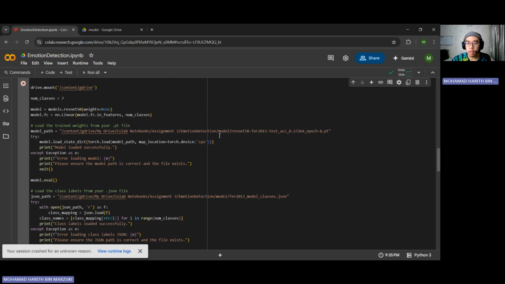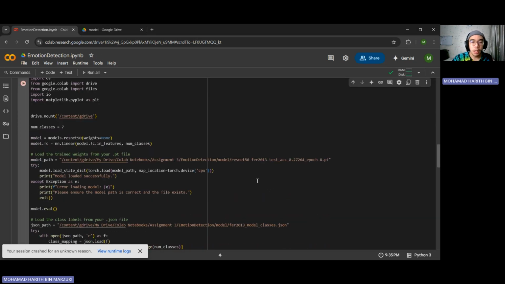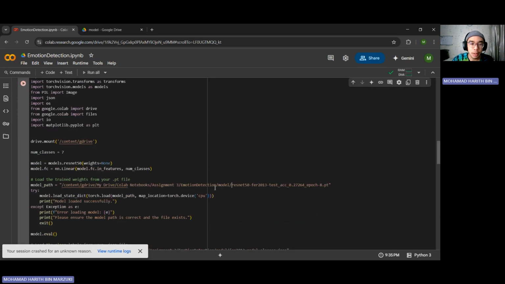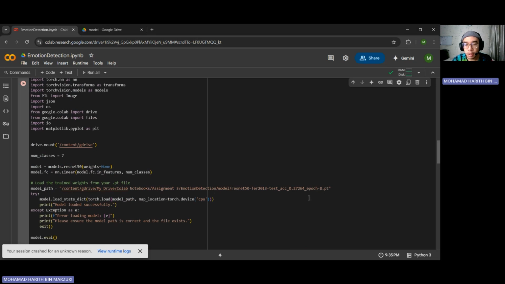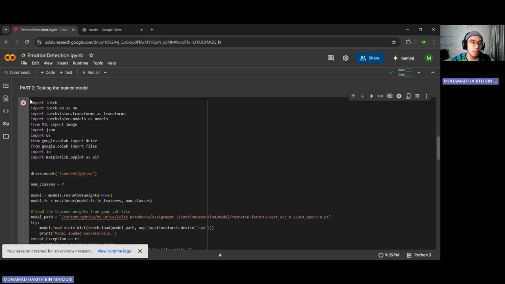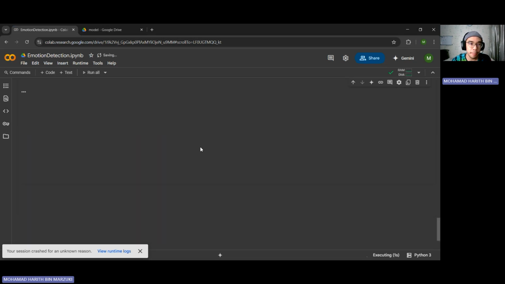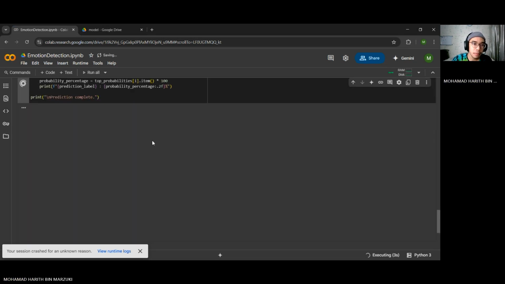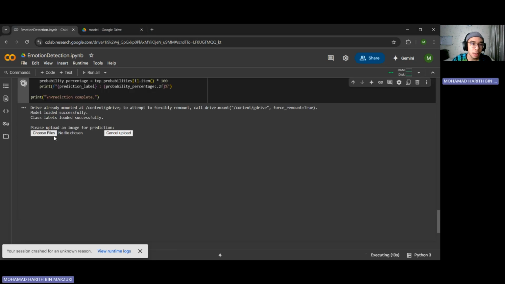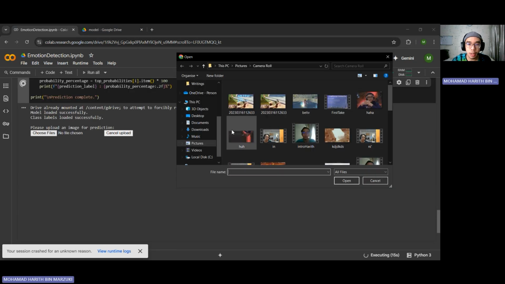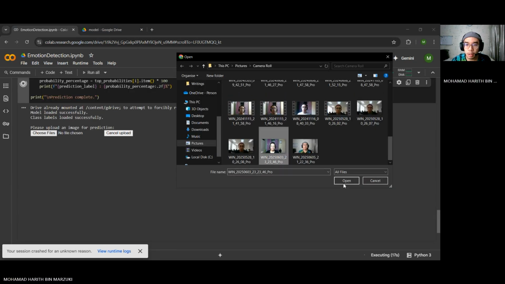Okay, let's restart again. Right now I have loaded the model that uses 64 batch size. So this is the result. Give it a second. Okay, it loaded successfully. Now let's see the result.